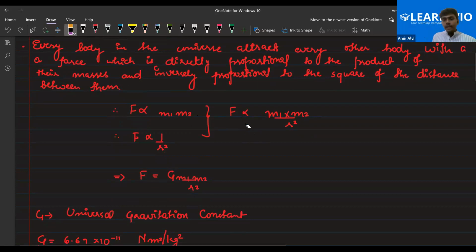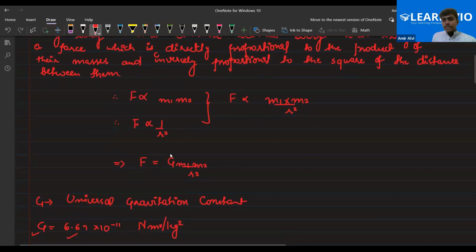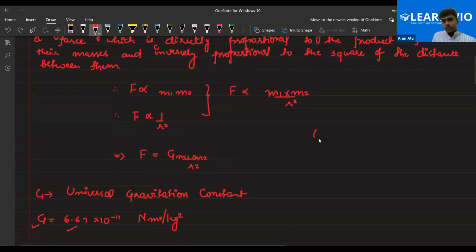But here the thing that is present is g, that is capital G, right? So don't get confused between small g in this chapter and capital G. Capital G is the universal constant of gravitation. Small g is the acceleration due to gravity, right? We will do this thing, okay? Just please be patient. Do not get confused between these two things.